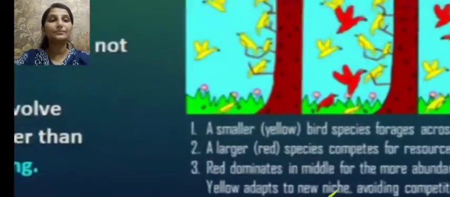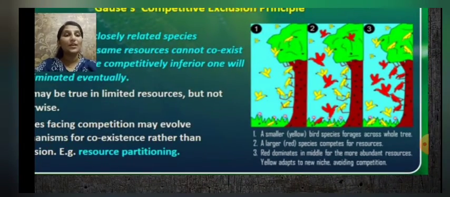For example, we can see in this tree a smaller yellow bird species forages across the whole tree. In the first figure, we can see the smaller yellow birds foraging on the whole tree. Slowly, a larger red species competes for the same resource, that is, that particular tree. And within a course of time, the red dominates in the middle for more abundant resources. We can see they dominate in the middle part of the tree in the third figure.